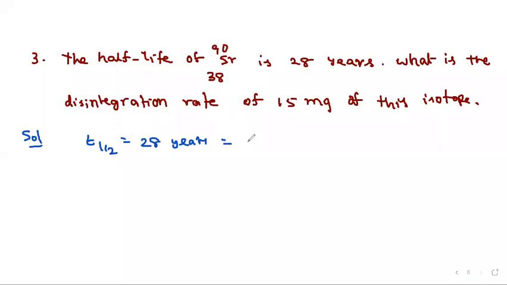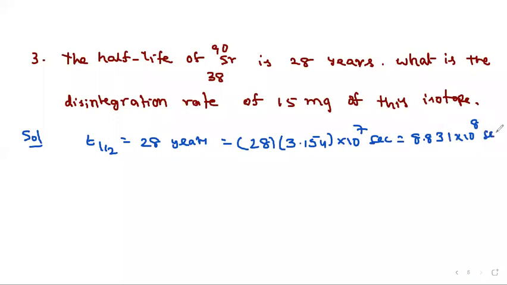Okay, so you can just convert it into seconds as in the previous question. How can you write 28 into, for 1 year, how many seconds will be there? In the previous question also I mentioned that it is 3.154 into 10 power 7 seconds. So 28 into 3.154, we calculate here. Then it is 88.31, so I will write 8.831 into 10 power 8 seconds.